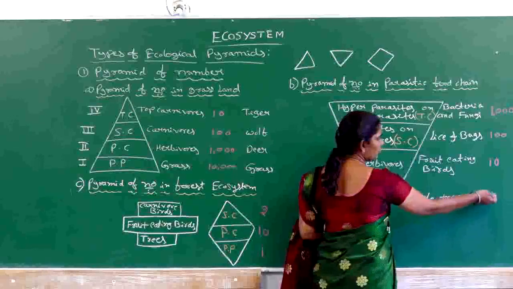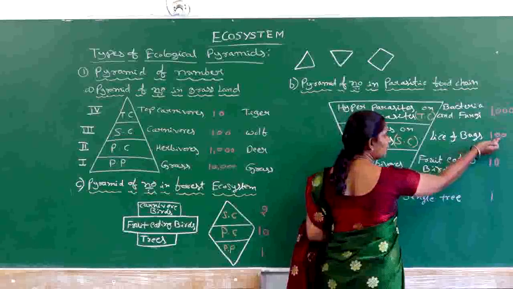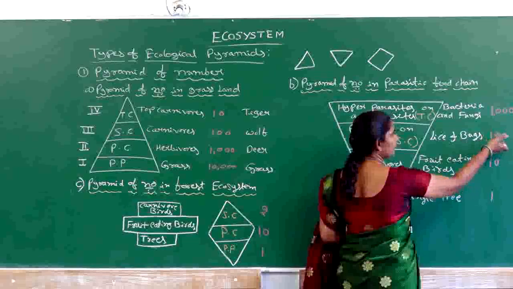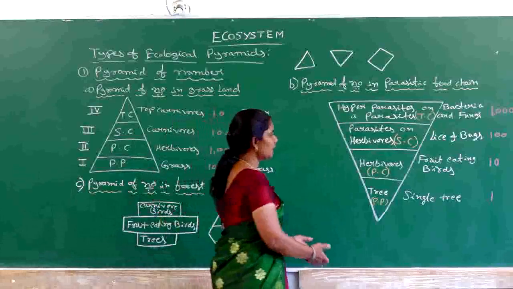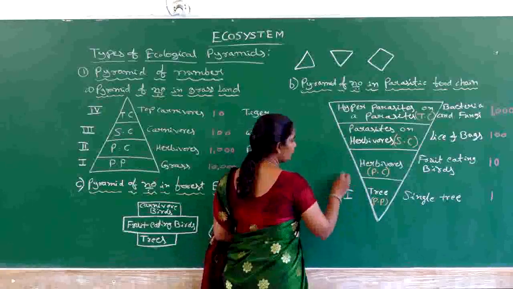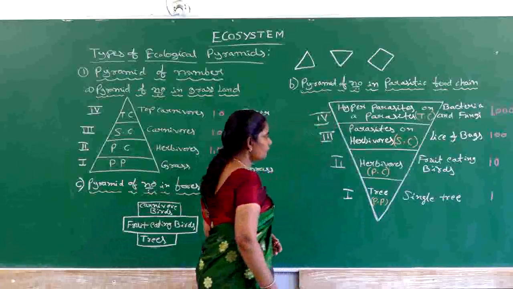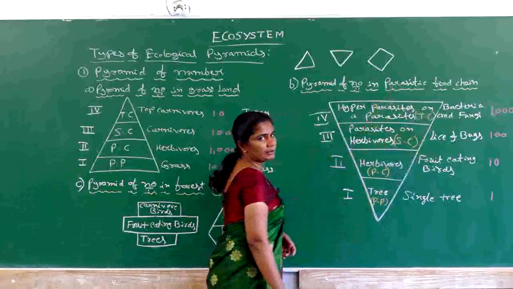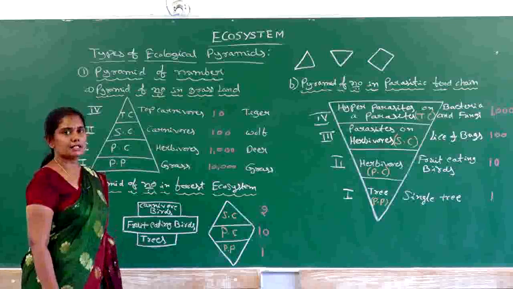See, if one tree is going to give shelter for 10 birds, then these 10 birds give shelter for 100 or more than 100 bugs or lice, and these 100 bugs or lice can give shelter for more than thousands of hyperparasites. So this shows the increase in number from the lower trophic level to the higher trophic level. So here first trophic level, second trophic level, third trophic level and fourth trophic level. When we observe from the first trophic level to the fourth trophic level, we can see the increase in number of organisms. So that's why this increase in number gives an inverted pyramid of number in a parasitic food chain.